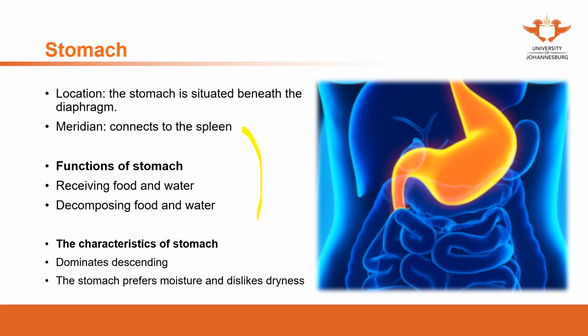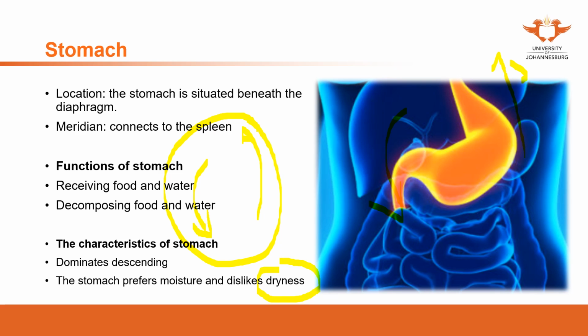When you see something moving upwards, the spleen, and something moving downwards, that's the circulation. Once something needs to move up and something needs to move down, then the circulation will be activated. So that's also why the stomach and the spleen are considered as a pair. It's also a pair of yin and yang. Something moves up, something moves down. The stomach prefers moisture and dislikes dryness. This is opposite to the spleen. The spleen prefers dryness and dislikes moisture.